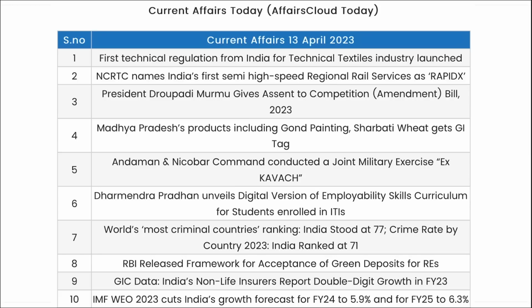So friends, these were your important current affairs. Now let's go for a quick revision. First, technical regulation from India for the technical textile industry has been launched. NCRTC named India's first semi-high-speed regional rail service as RapidX.